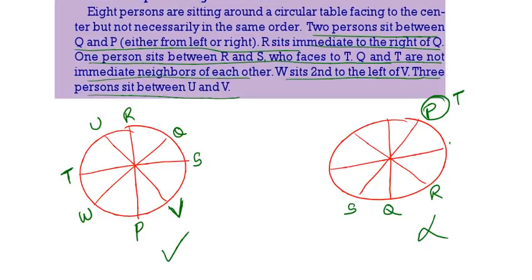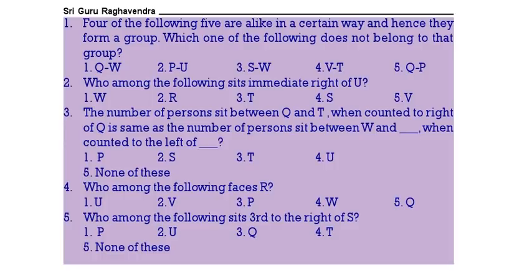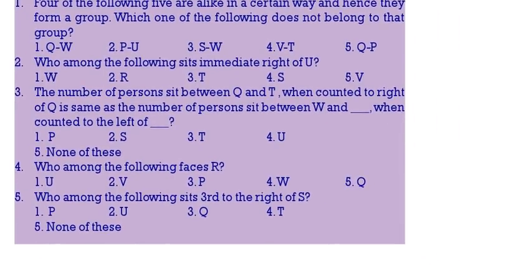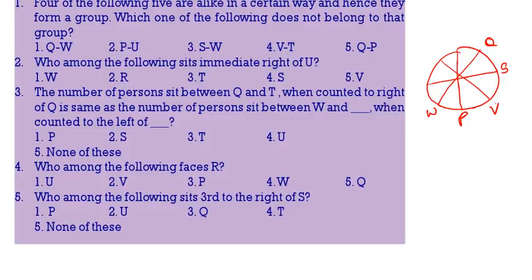Now we have to go to the questions. Now see the questions. So this is the circle we got. This is the circle: the persons W, P, V, S, Q, R, U and T. Now come to the questions.